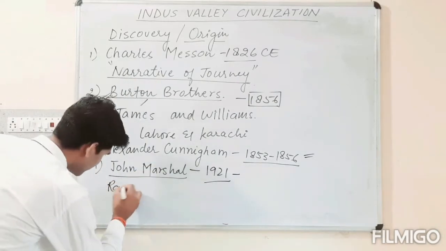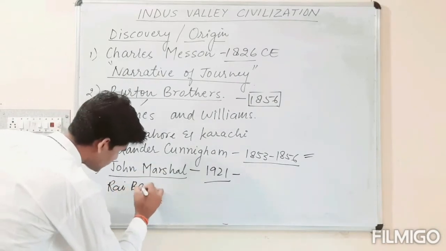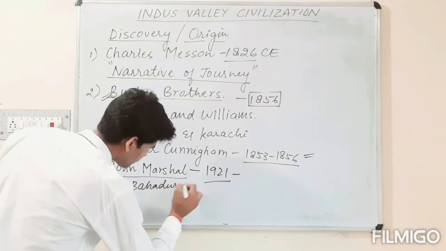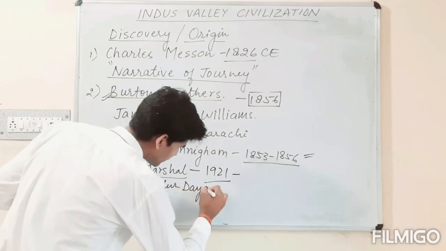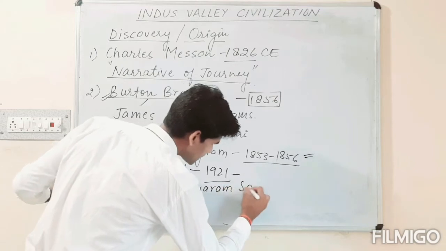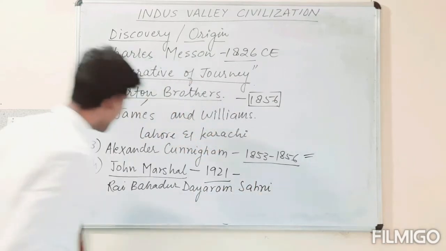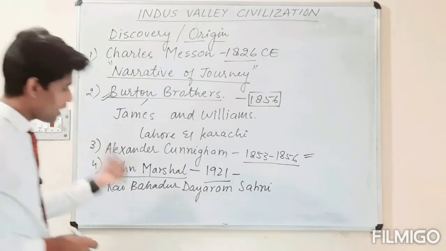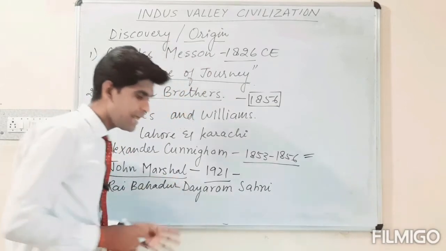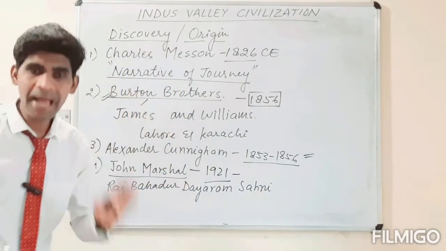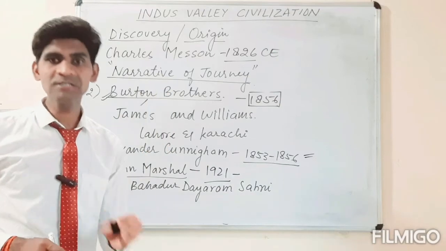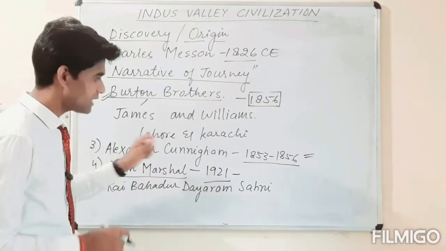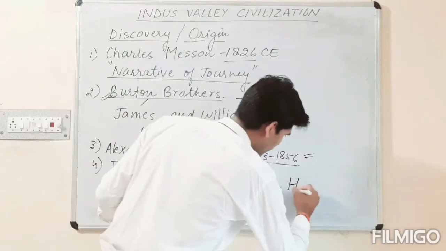Under his guidance, Rai Bahadur Dayaram Sahni, under the guidance of Sir John Marshall in 1921, explored the very eminent site of the Indus Valley civilization, which we call Harappa.